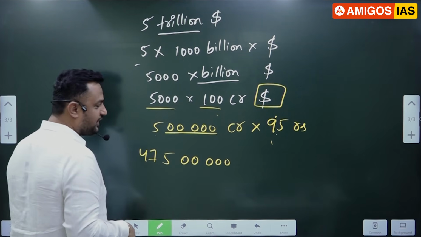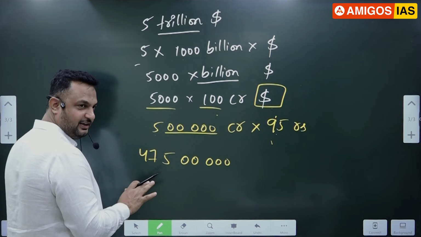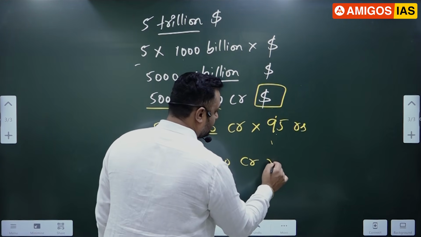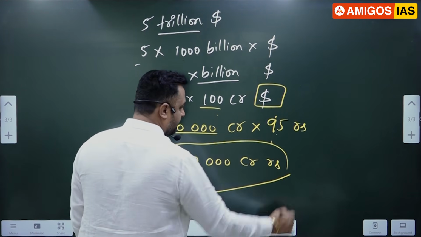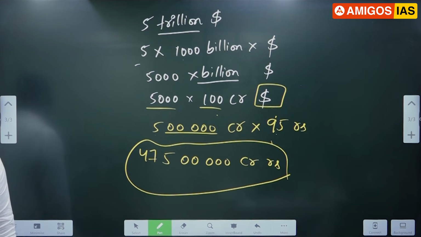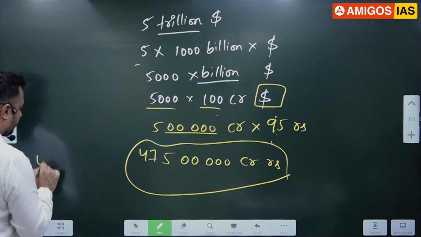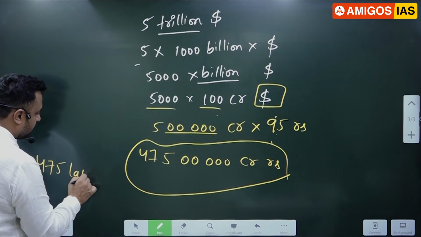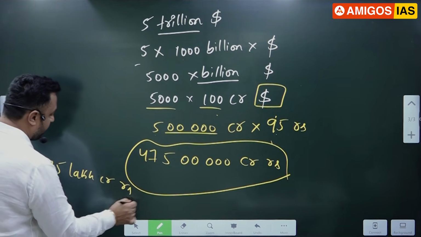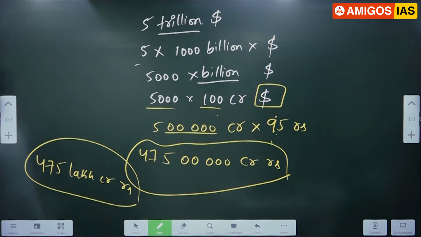Okay, crore rupees. This is India's GDP they want to make it as. Or simply you can write 475 lakh crore rupees. At present rate, sir. Modi ji wants to make India's GDP 475 lakh crore rupees.